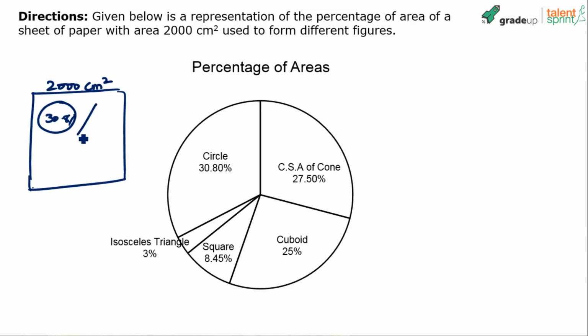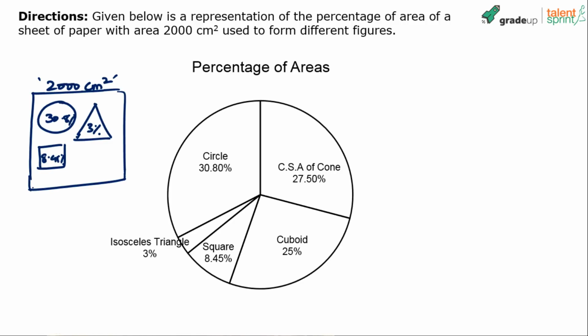Then there is an isosceles triangle, right? We have also cut out an isosceles triangle. The area covered is only 3%. Then there is a square which has been cut out, right? It is 8.45%. It occupies 8.45% of what? See, all these percentages would be with respect to 2000 centimeters square, right? The total for this pie chart is 2000 centimeters square.